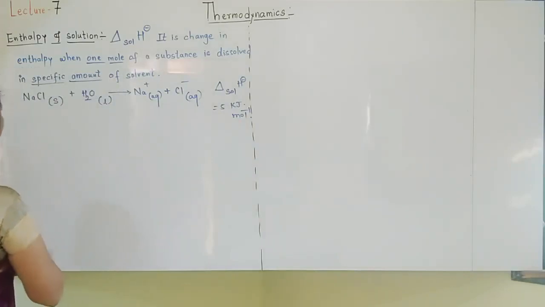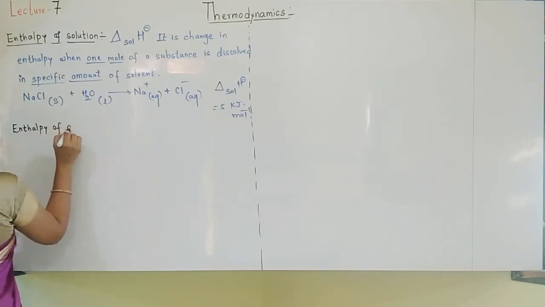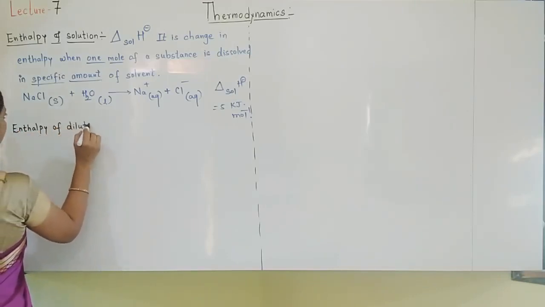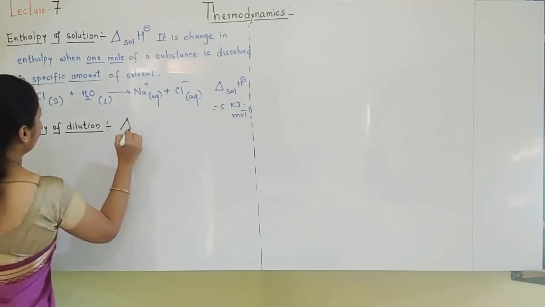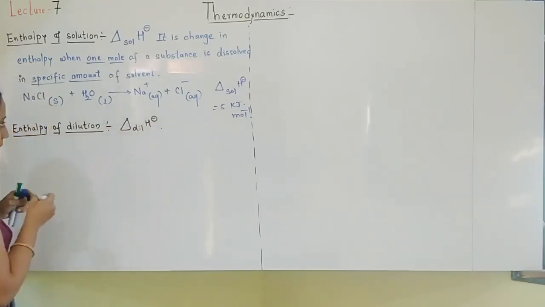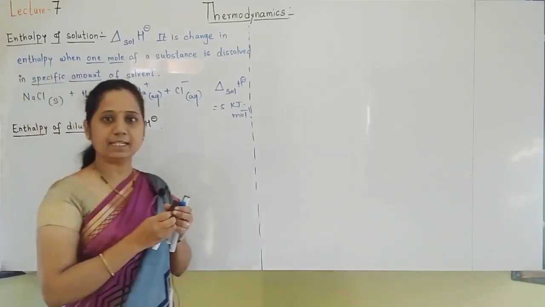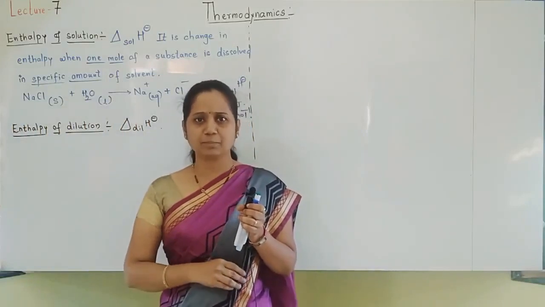Let us see next what is enthalpy of dilution. Of course, dilution is also similar to solution.